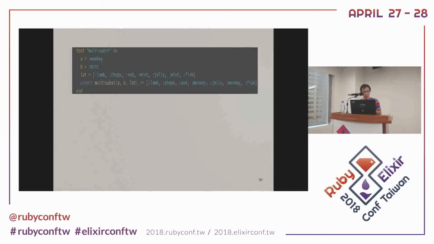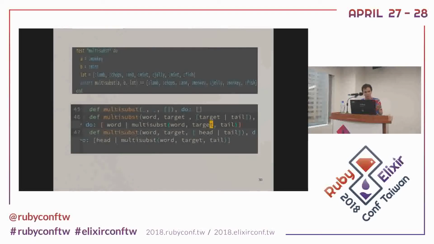So how do we write this function? The first line is an empty list. If I don't care about anything, if the list is empty, please return empty. And the second line, the second multi-subst, is that if the word and the target are the same, please replace the target with the word.